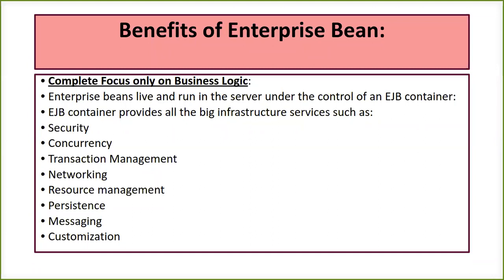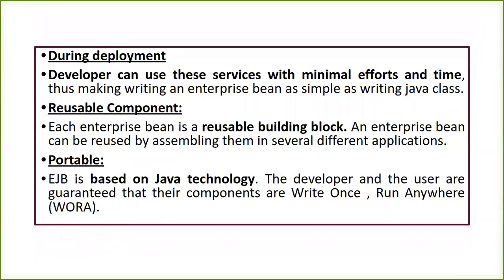Okay, and it is going to provide many infrastructure services, or you can say benefits, like security. It will have concurrency, that means concurrent users can use it concurrently, and we can have transaction management, the transaction which can be between your client and the server, or your server and the database. It will help in networking, resource management, messaging, persistence. So these are all the benefits of the enterprise Java bean. You can learn a few of these benefits whenever you write them in the answer paper.